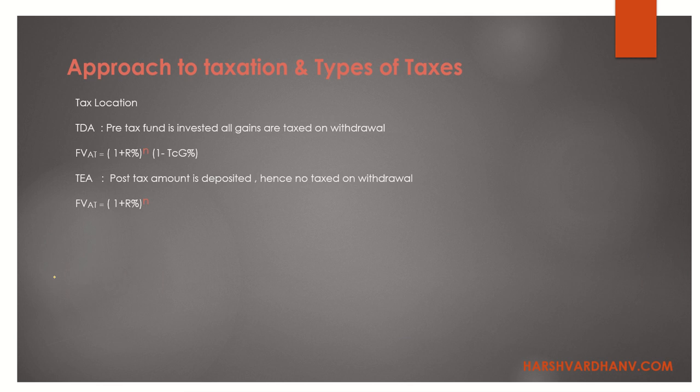So approach to taxation and types of taxes. Tax location, as we earlier explained, does not mean the actual location. This could be the countries and regions where these types of accounts are available, and also the types of accounts within the same location, right? Now I can have a TDA account, or I might be an institute which is exempted from taxes. I could have a TEA account also, or I could have a TDA investment vehicle also. It could be anything. So location, in the curriculum, is pointing towards the countries and everything which is written over there.